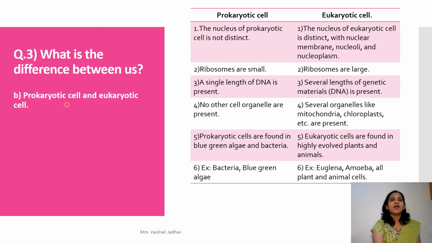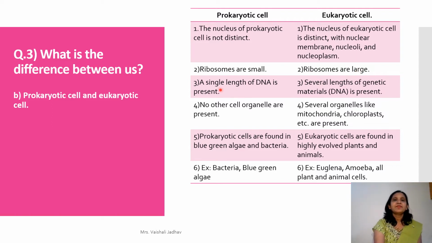This difference we have to write for prokaryotic cell as well as eukaryotic cell. So this is also divided in two parts. First point, the nucleus of prokaryotic cell is not distinct. And in eukaryotic cell, the nucleus is distinct with nuclear membrane, nucleoli and nucleoplasm. Ribosomes are small in prokaryotic cell, whereas ribosomes are large in eukaryotic cells.